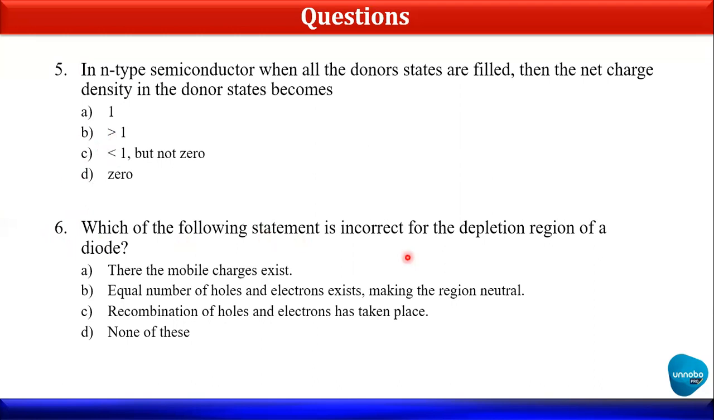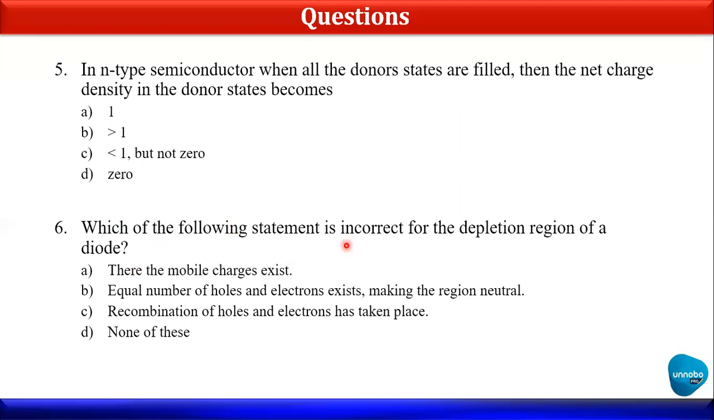Which of the following statements is correct for the depletion region of a diode? Okay, so what they are saying is, which is the incorrect statement for the depletion region of the diode. By reading this particular huge statement, you have to take a little bit more time. Why I'm saying this? Because whenever it is coming as incorrect, you have to pay more attention.